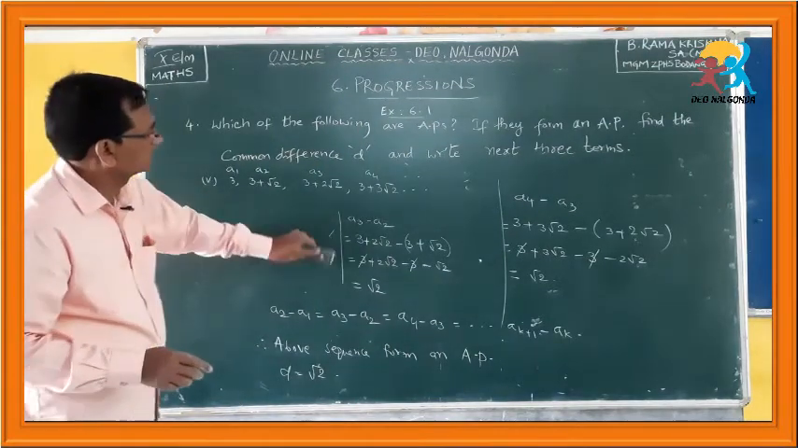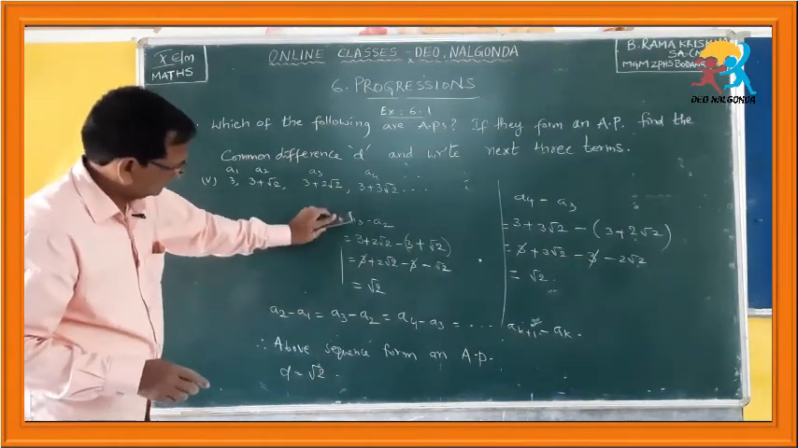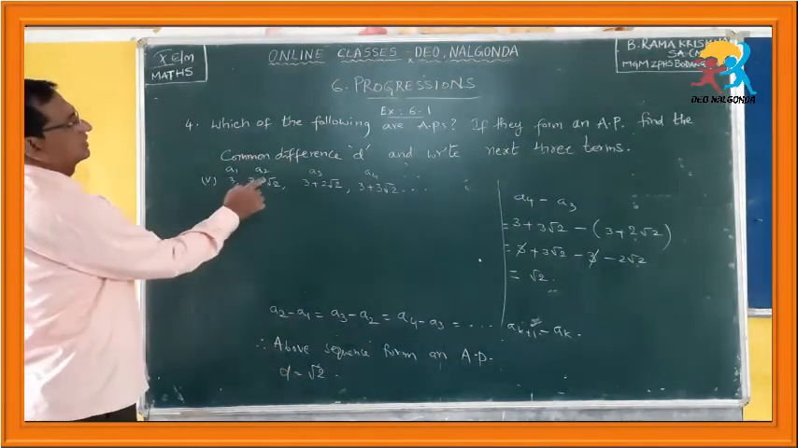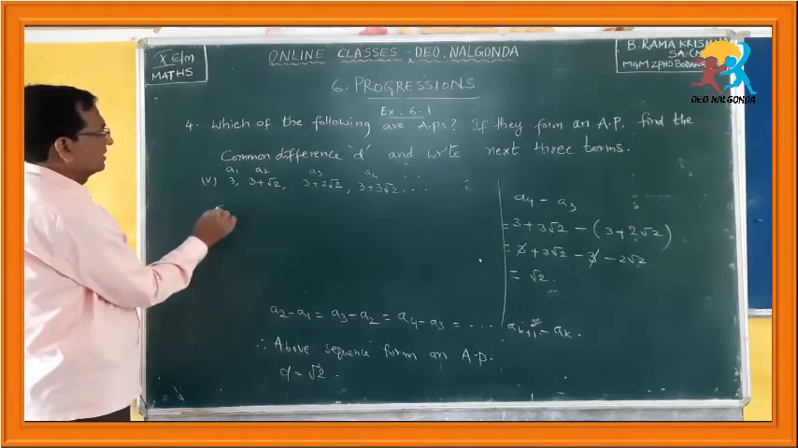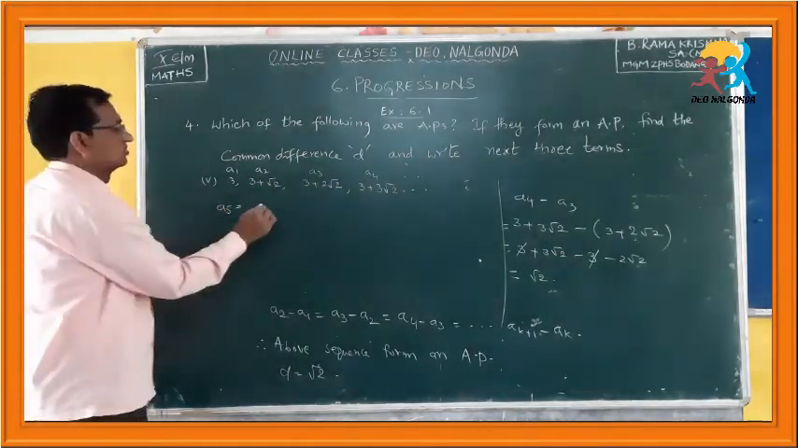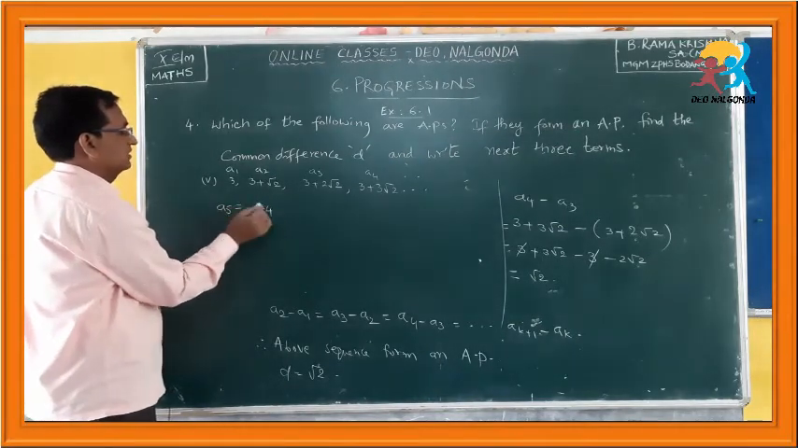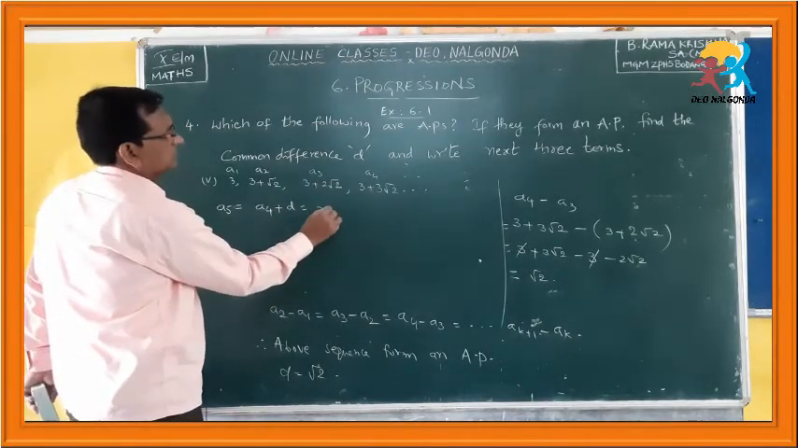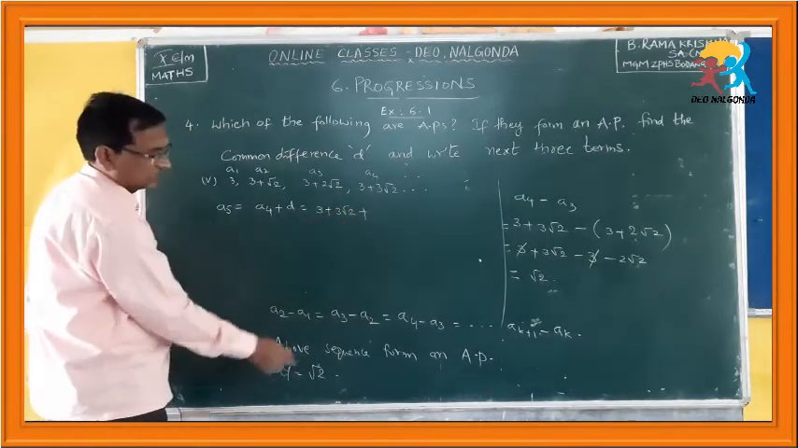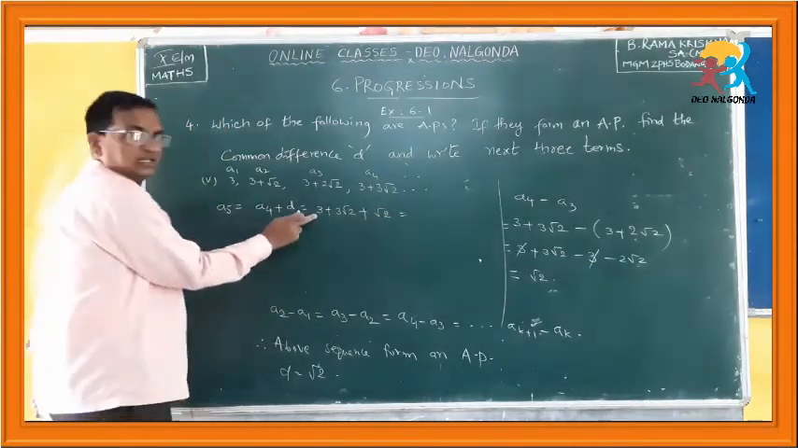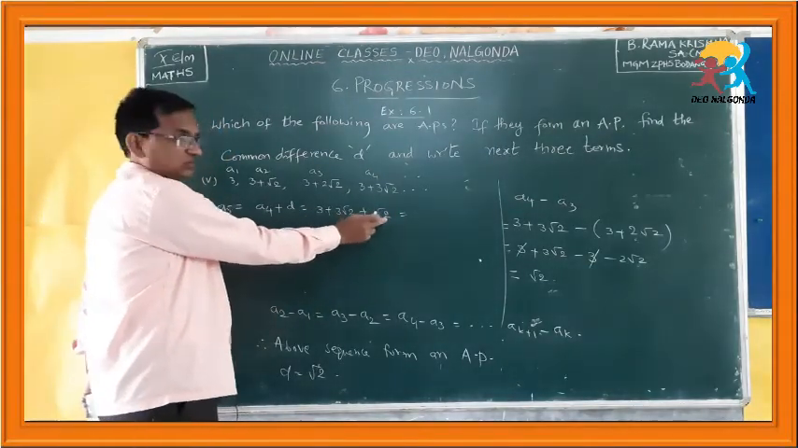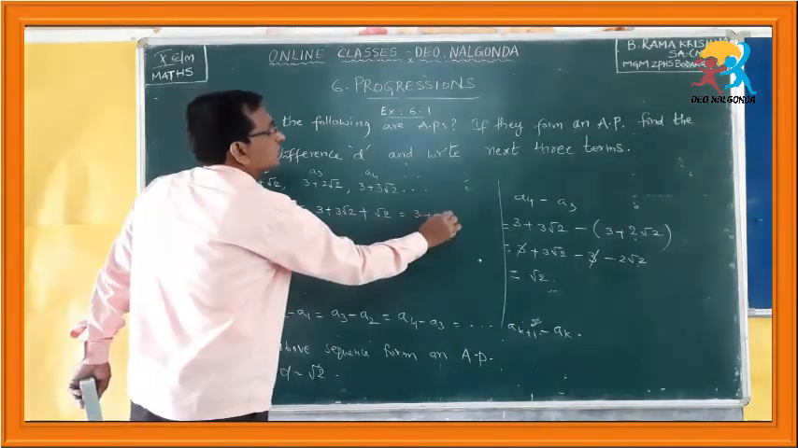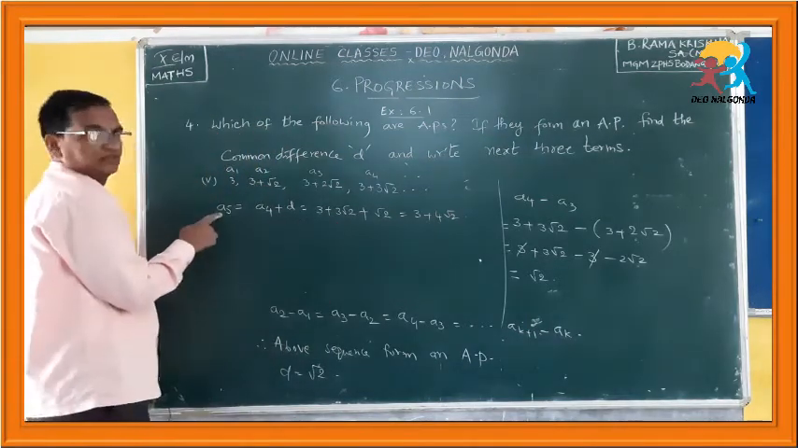I am erasing this. Okay. So, this is a1, a2, a3, a4. Next one is a5. How to find this a5? a4 plus d. What is a4? a4 is 3 plus 3 root 2, plus what? d is root 2. 3 plus 3 root 2 and 1 root 2. If you add these two, how much do you get? 3 plus 4 root 2, that is the 5th term.